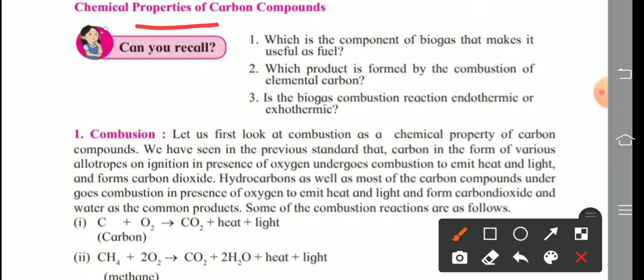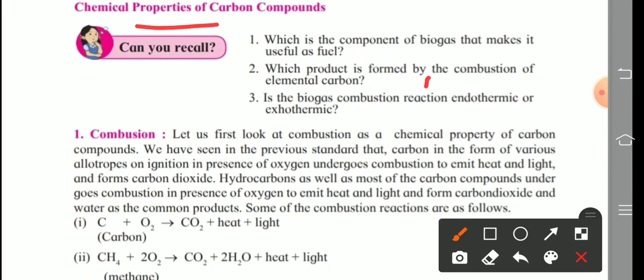Can you recall which is the component of biogas that makes it useful as a fuel? See, what are the questions? You revise, you try to find out the answer. Second question given, which product is formed by the combustion of elemental carbon?